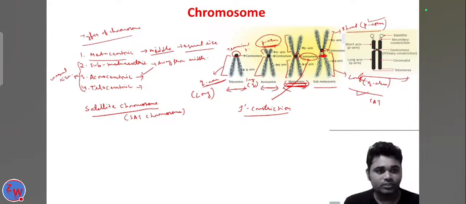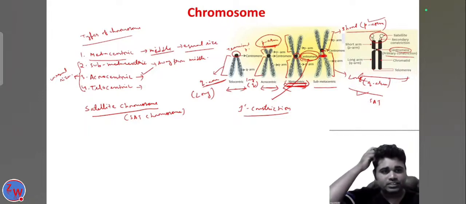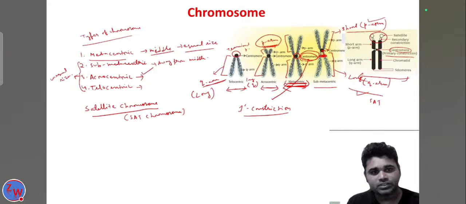In the satellite chromosome, one centromere, or the primary constriction, is present, which is also present in the normal chromosome. So the main difference is this structure. The one constriction is obviously present in the chromosome, here also, and that is called the primary constriction. But some chromosomes contain another constriction here. Because of the presence of this constriction, a structure like this is present, and this structure is called the satellite.